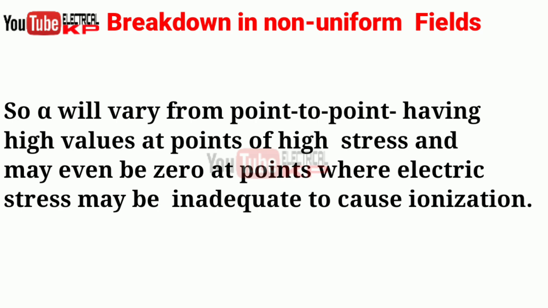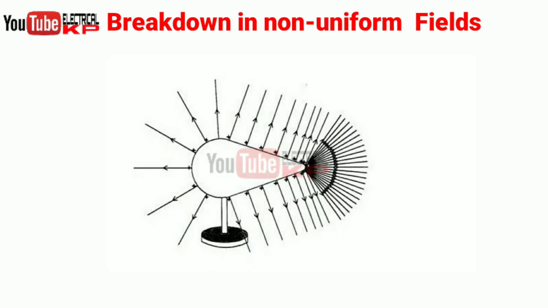At points with the highest concentration of point charge, partial breakdown may occur. As seen from this figure, the smaller the radius of curvature of a surface, the greater the concentration of charge in that region.